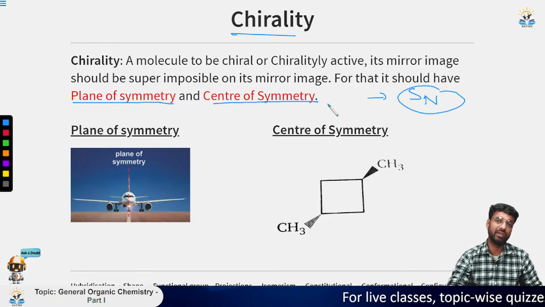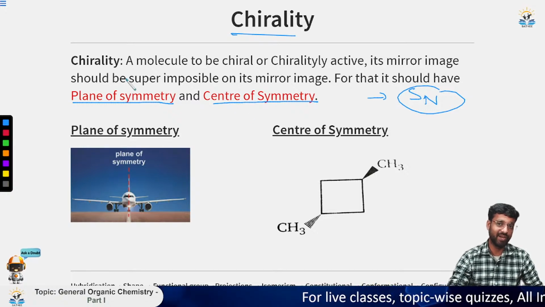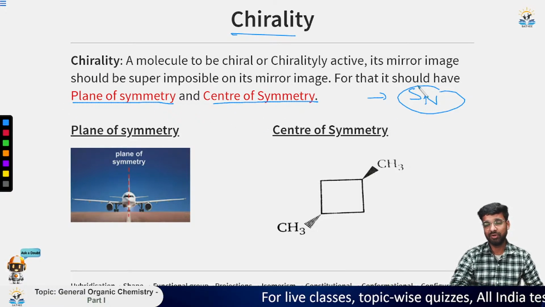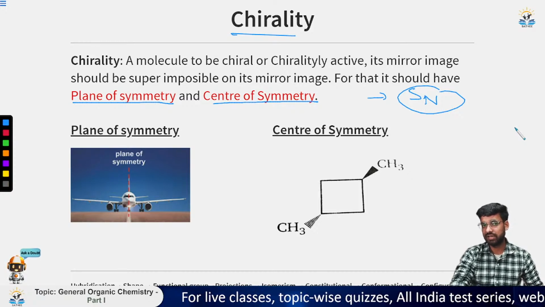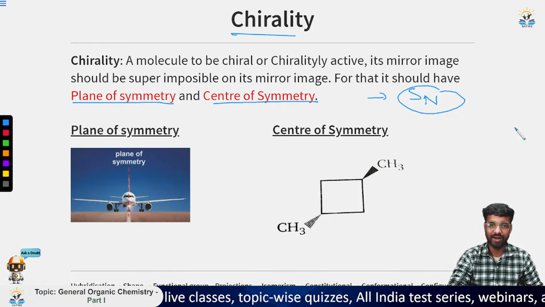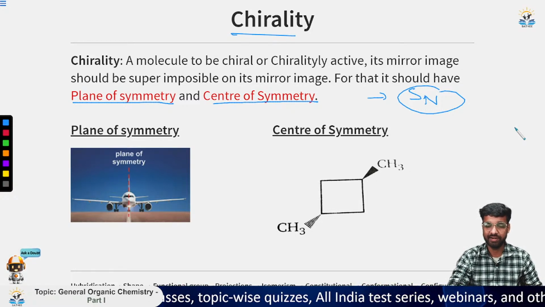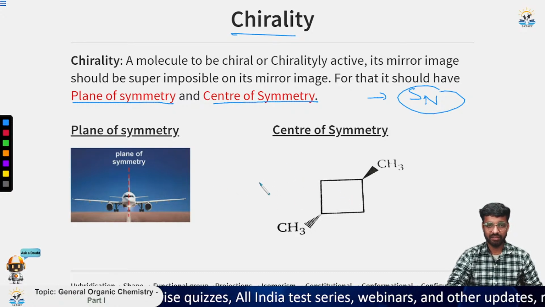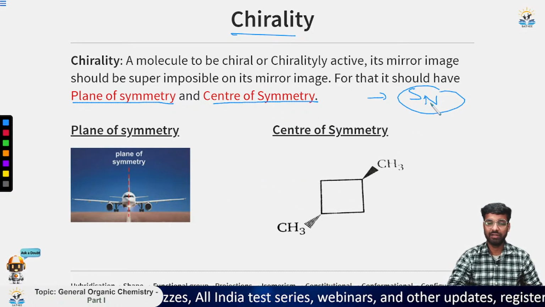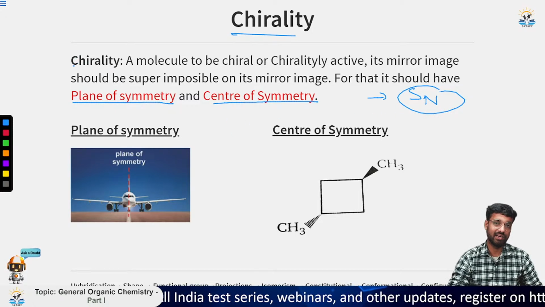But if you find out that it does not have a center of symmetry and plane of symmetry, then of course it will not have this alternating axis of symmetry. So this is a generalization. And also you know that finding the S_n, the alternating axis of symmetry, is very difficult. I am not describing it here. So that is the case for center of symmetry and for the case of chirality.